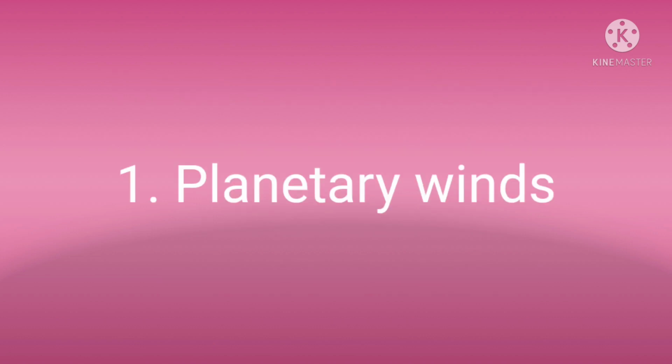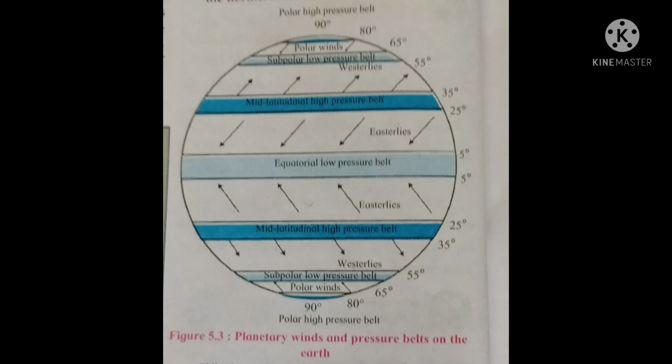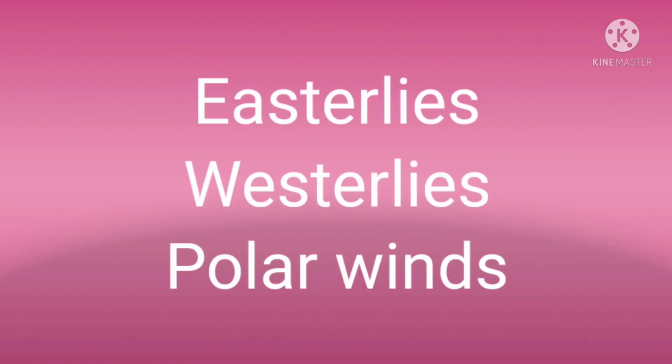First, planetary winds. The winds that blow regularly on the earth from high to low pressure belts throughout the year are called planetary winds. These winds cover a large portion of the earth. For example, the easterlies, the westerlies, and the polar winds.